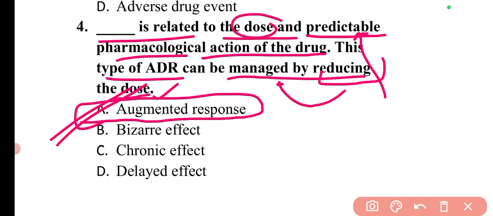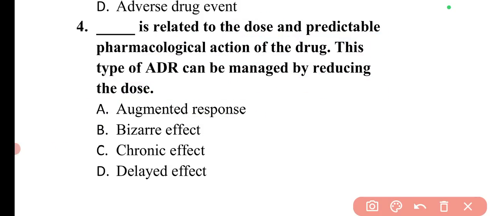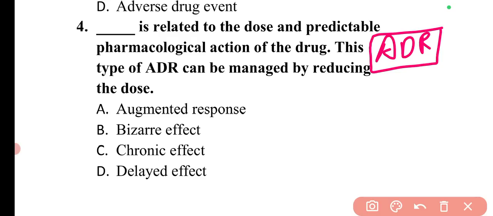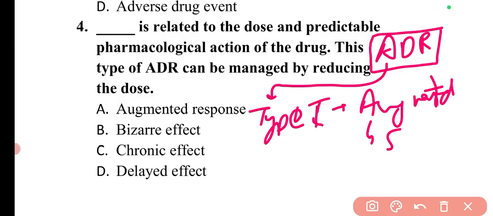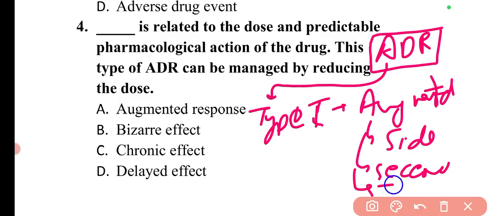So first I will discuss with you the different adverse drug reactions. What are the different types? Adverse drug reactions are basically of 5 types. First one is type A, which is the augmented, and in this augmented type there can be different effects, like the side effects, the secondary effects, and the toxic effects. So all these types of effects come under the type A or augmented adverse drug reactions.